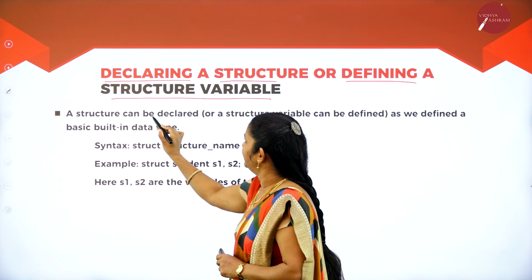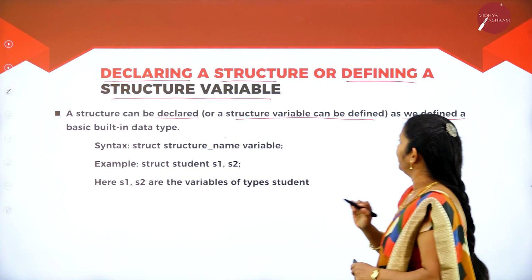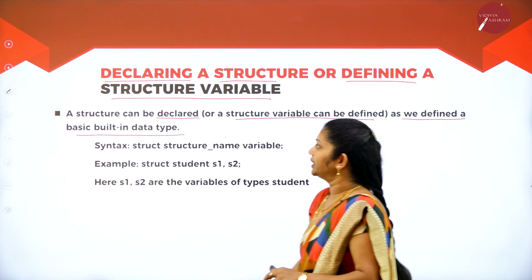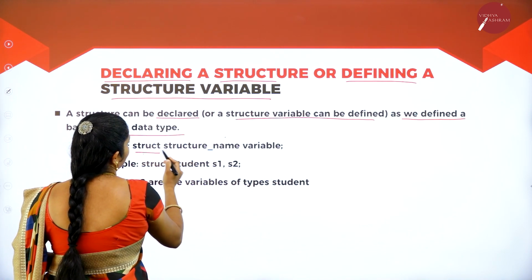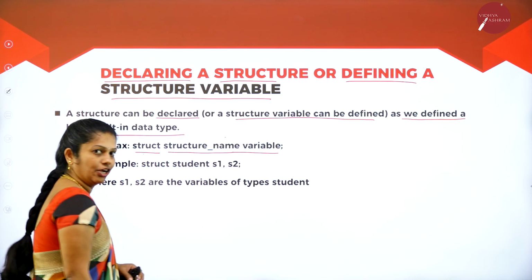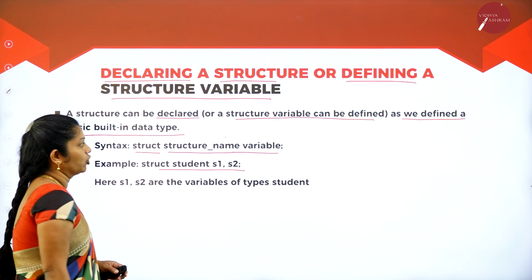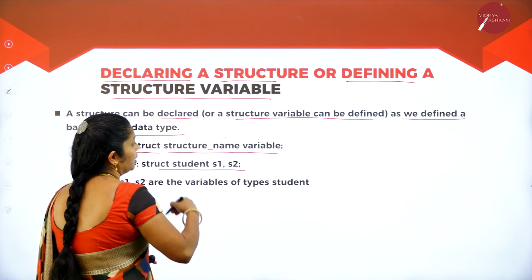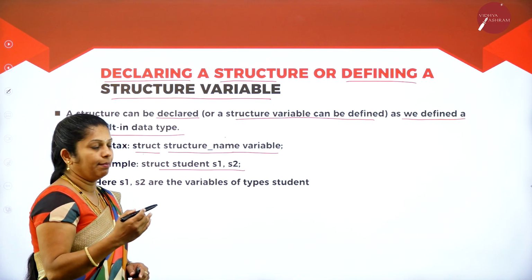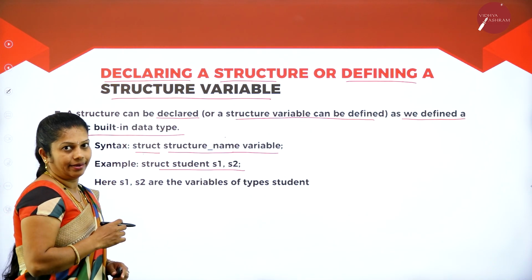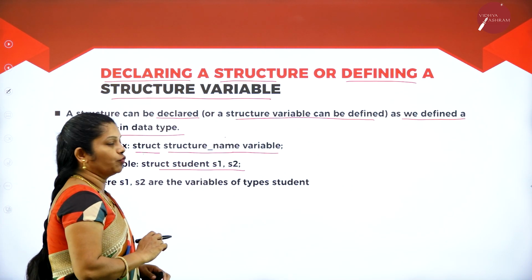A structure variable can be defined as we define a basic built-in data type. If you observe the syntax, we write struct, the structure name, then the variables. In the example, struct student S1, S2. That means how many variables are there? 2 variables, that is S1 and S2 are the variables of this student structure. Now is it clear? It means that S1 and S2 are the variables of type student.